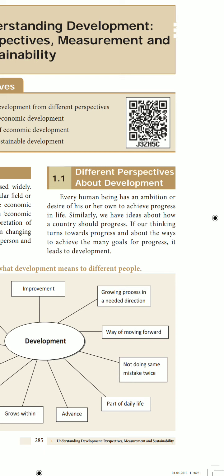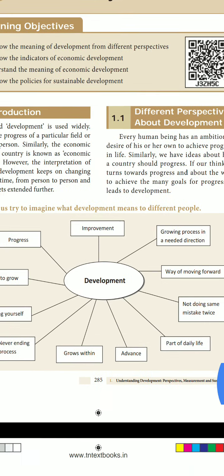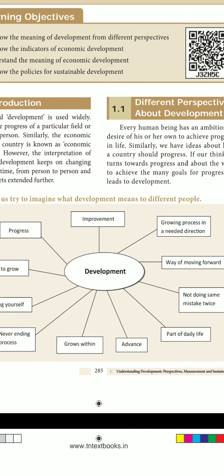Similarly, we have ideas about how a country should progress, if our thinking turns towards progress and about the ways to achieve the many goals for progress. It leads to development. Here in the tabular column, let's try to imagine what development means to different people.